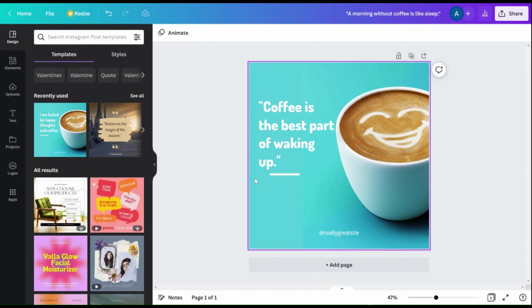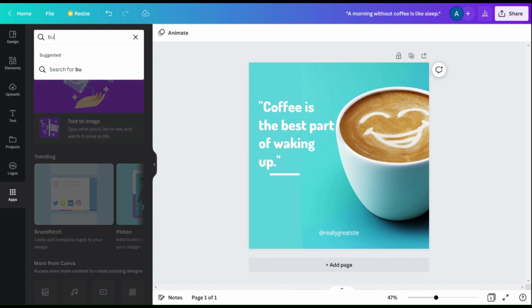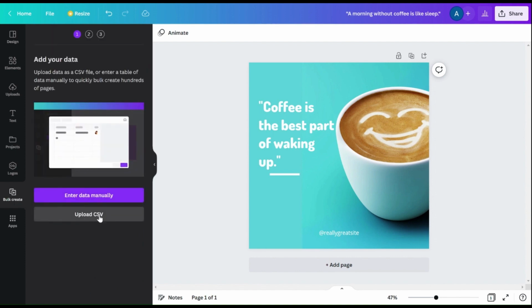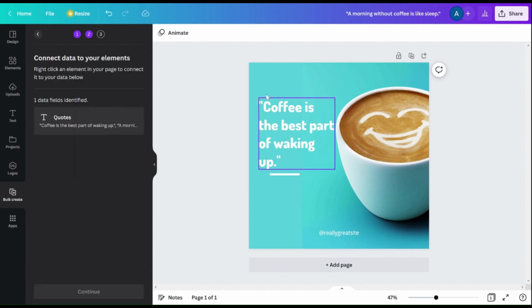So now we've got just the one post, and now we're going to go and click on Apps and type in bulk. So click on bulk create, and now this is where we're going to upload that CSV that we saved. So the coffee quotes,